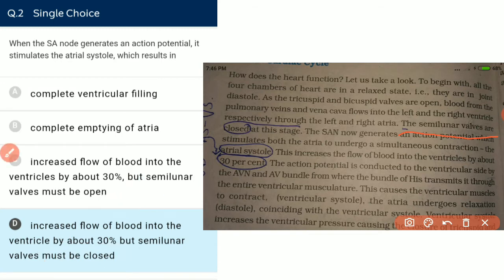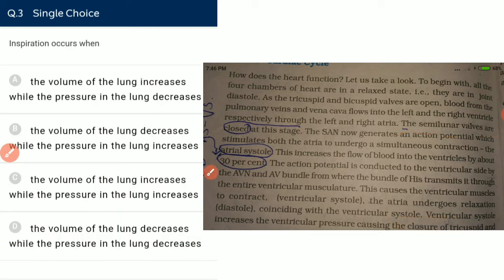So next, inspiration occurs when? Inspiration occurs only when the volume of the thoracic cavity increases. According to Boyle's law, PV equals a constant. If volume increases, then pressure decreases, and if pressure decreases, then air will flow into our lungs from the atmosphere, because the pressure outside the lungs, in the atmosphere, will be more than the pressure inside the lungs.